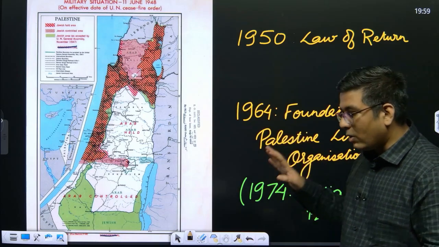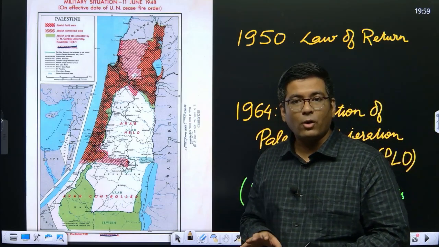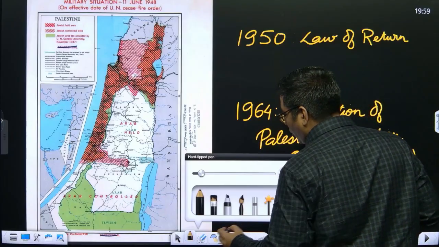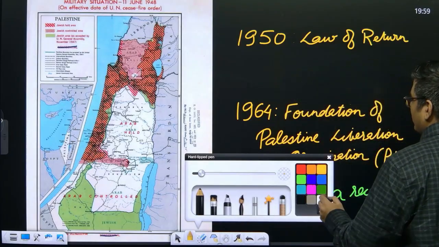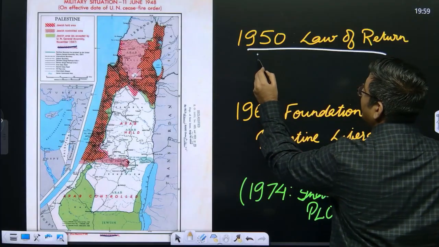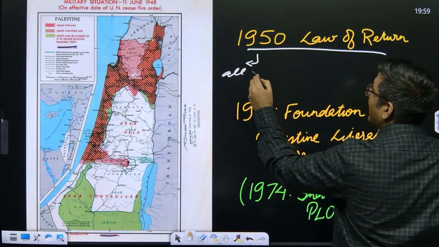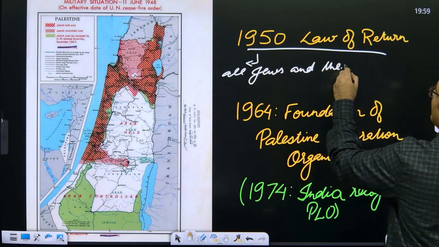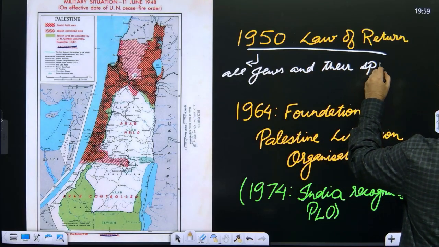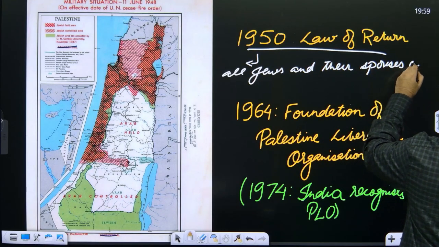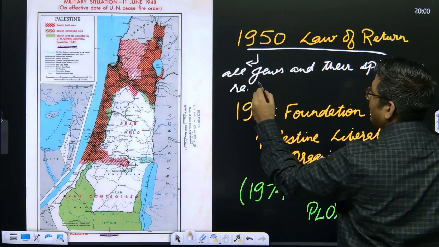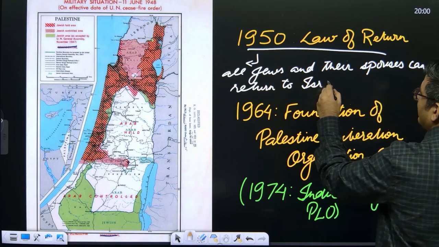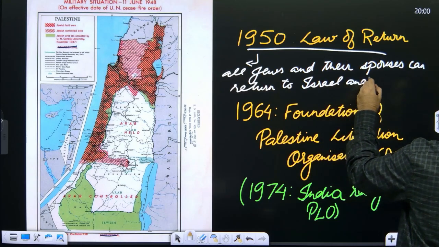After this particular war, in 1950, Israel comes up with a law that is called the law of return. This law of return meant that all Jews and their spouses can return to Israel and live as citizens.